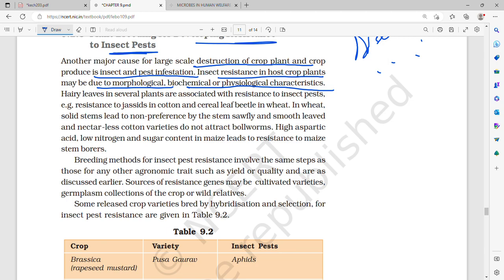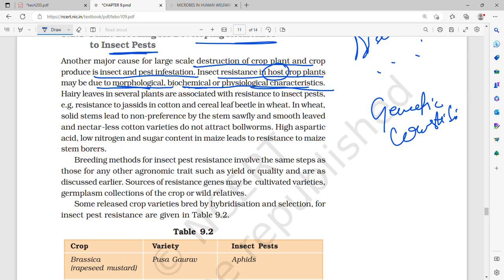For disease resistance, it was mainly due to genetic constitution, right? But over here, the insect resistance in host crop plants can be due to morphological, biochemical or physiological characteristics. Morphologically, the Venus flytrap, for example, is meant to eat such insects and pests. It can be biochemical, it can be physiological also.